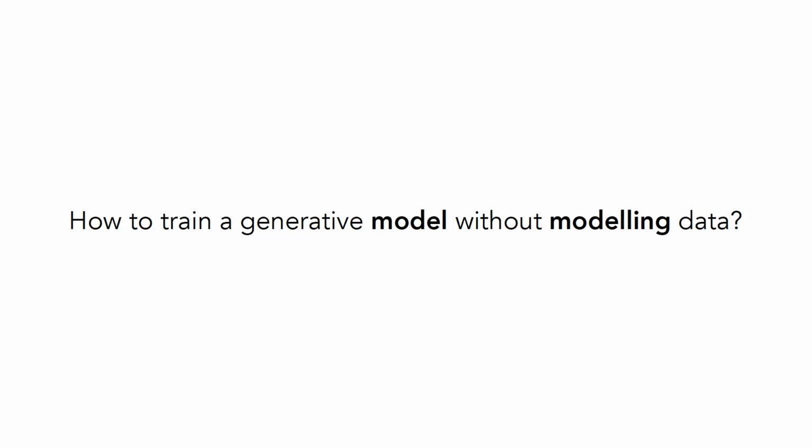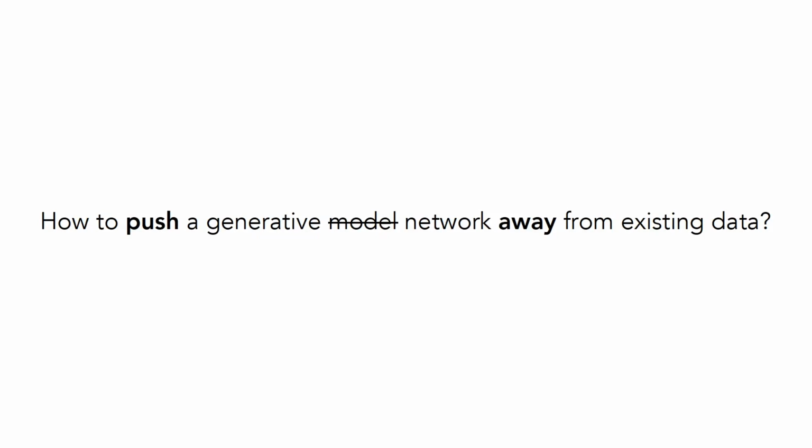So it took me about a year to really figure this out. But once I did, that was quite helpful. It was quite constructive. It made me rethink the problem, reframe the research I was trying to do. And so then I started thinking, okay, we're not trying to train something from scratch to do something that isn't modeling data. How do we just push or nudge a generative model away from an existing data set? How do we take something that's already been trained and move it in a direction? And instead of looking at very theoretical statistics and cognitive science, I ended up just looking at the actual structure of the models and really just thinking about their component parts. How can we play around with this?